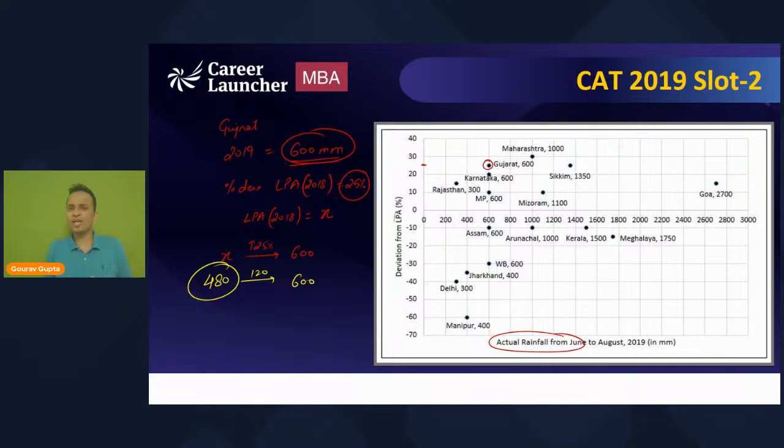The same thing I can do for every state. I'm not going to do that right now. I've just explained what the data is telling us. From this chart, you can fetch two things. Number one, the actual rainfall of 2019, which is directly given. Number two, you can find out the LPA of 2018, which can be calculated by using the deviation, positive or negative, whatever it is. All right, fine. So the data is sorted in front of us. Now let's have a look at the actual questions.